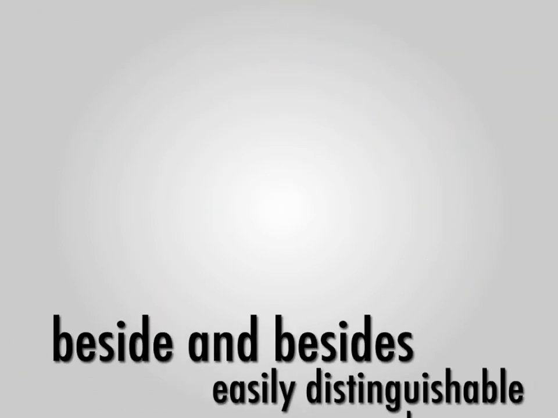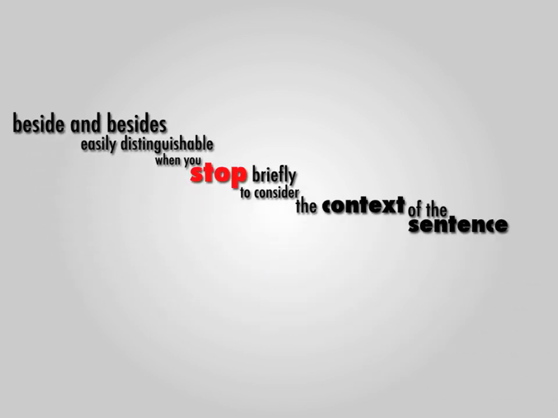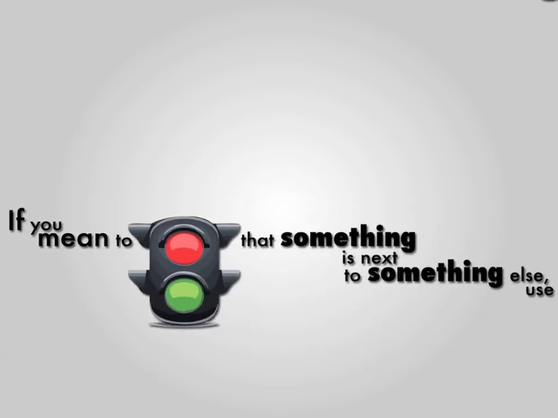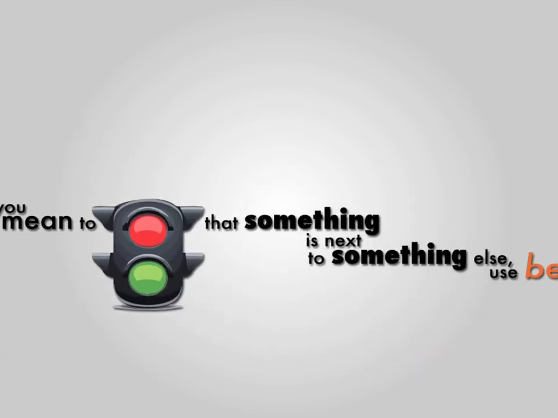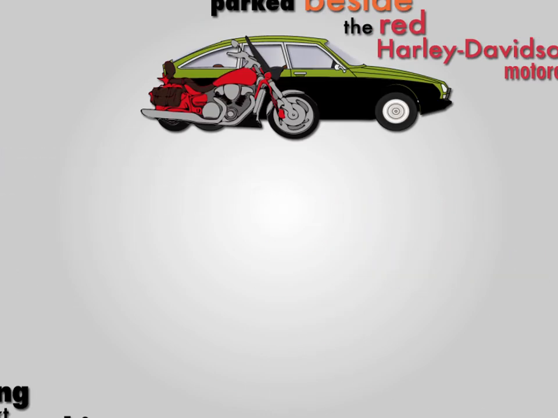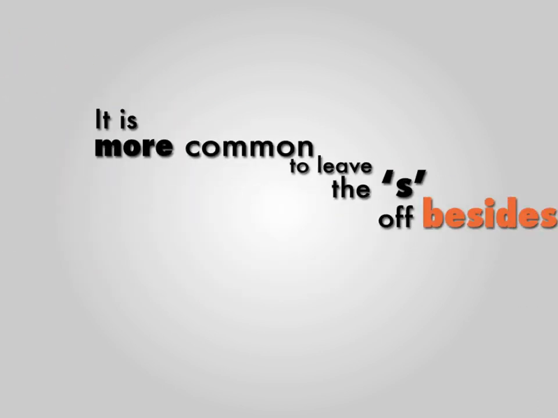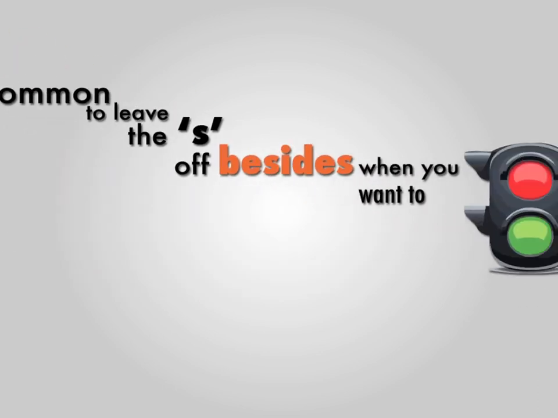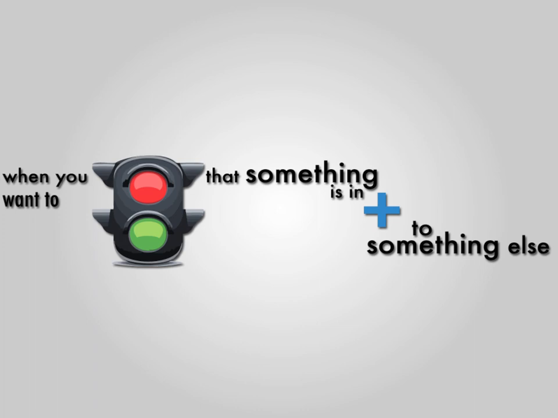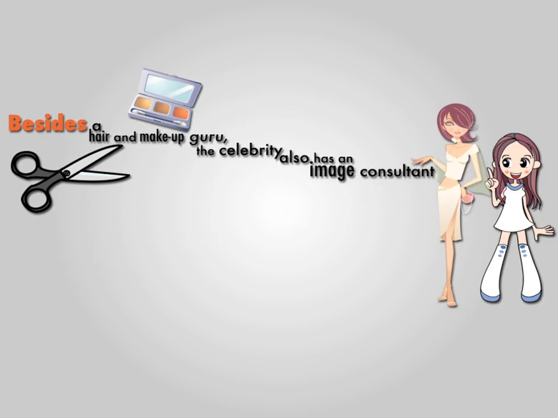Beside and besides are also easily distinguishable when you stop briefly to consider the context of the sentence. If you mean to indicate that something is next to something else, you use beside. This is rarely mistaken. My beater car is parked beside the red Harley-Davidson motorcycle. But it is more common to leave the S off besides when you want to indicate that something is in addition to something else. Such as in the sentence, besides a hair and makeup guru, the celebrity also has an image consultant.